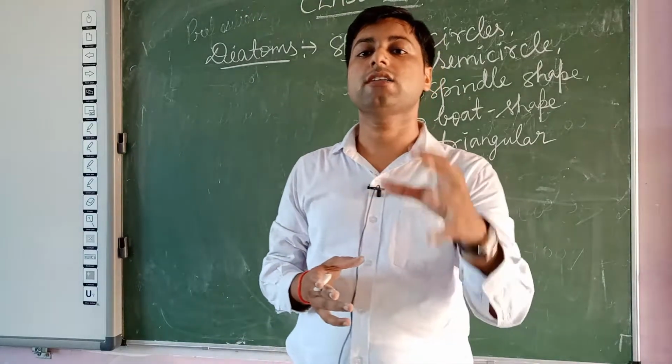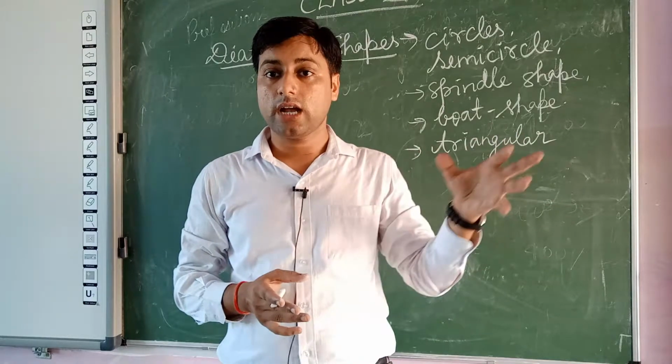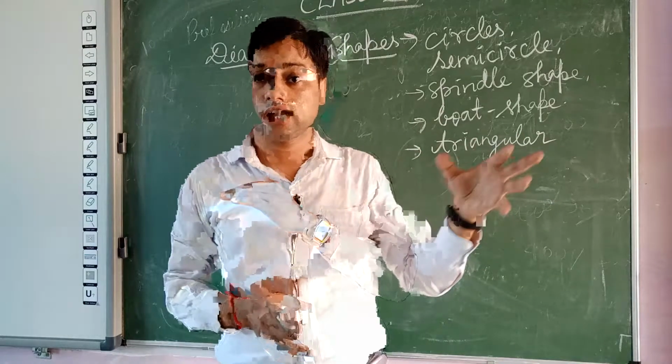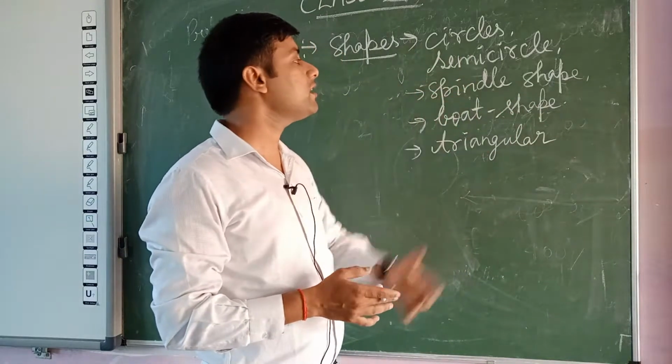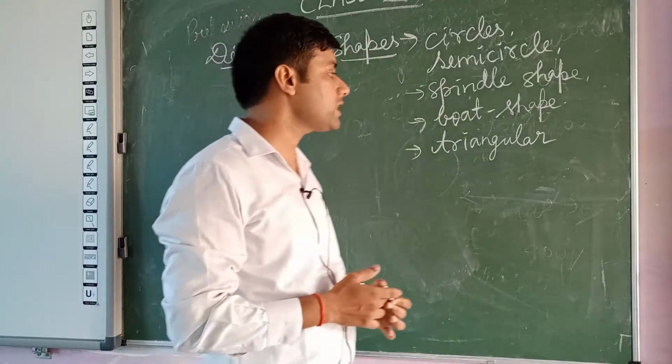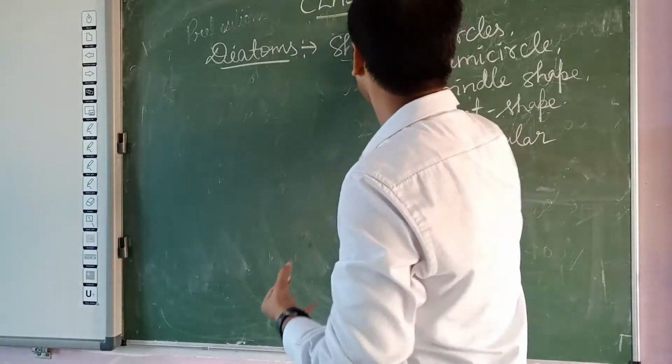It means that there is variation in the shape of diatoms, and all the diatoms are not present in a similar shape. So their shapes are different like this: circle, semicircle, spindle shape, boat shape and triangular. Now the next point is